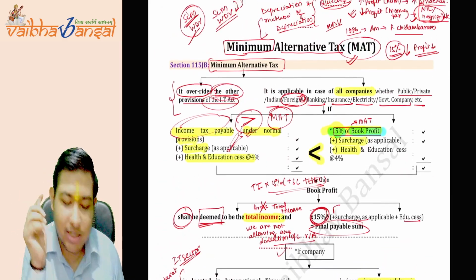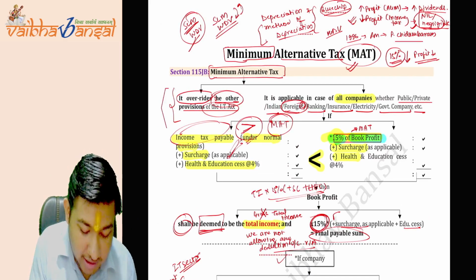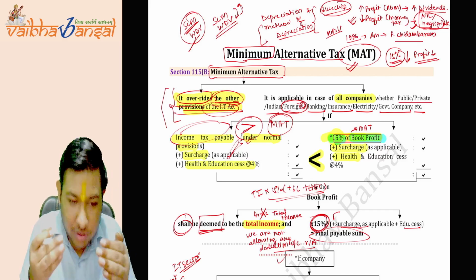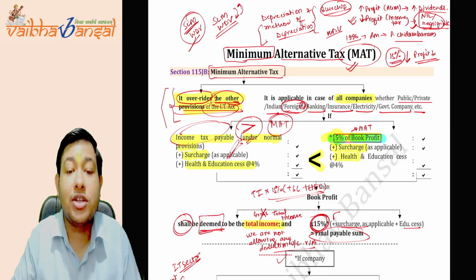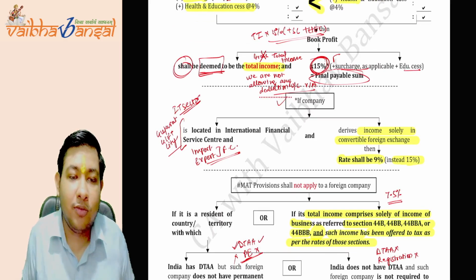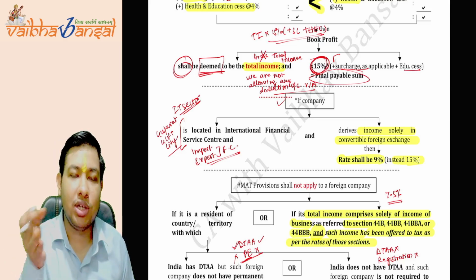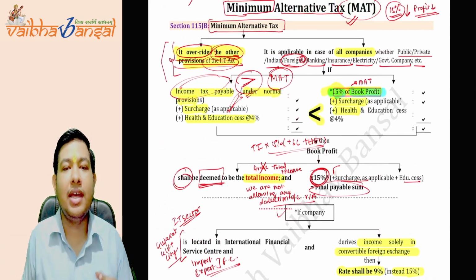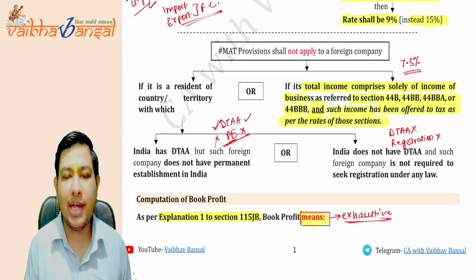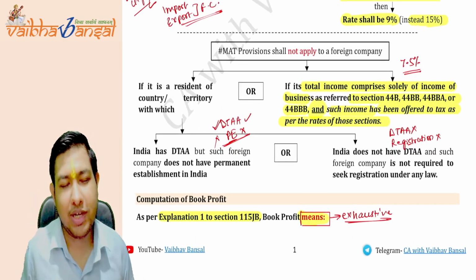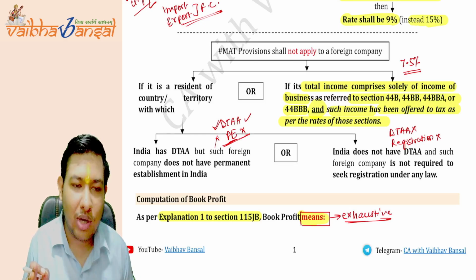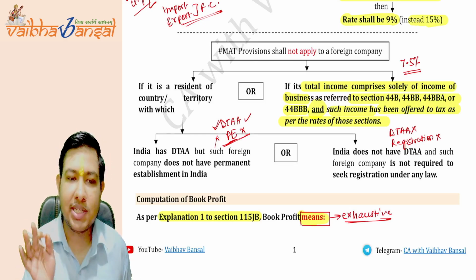And why "means"? Because, as I already said, it overrides the other provisions of the Income Tax Act. So the book profit needs its own definition, in an exhaustive sense, because we will not be able to include or deduct anything else, as it already overrides the other sections of the Income Tax Act. The government needs to give the exhaustive definition of book profit: this needs to be considered, and apart from these things, ignore everything. Is this clear? So this is the exhaustive list.